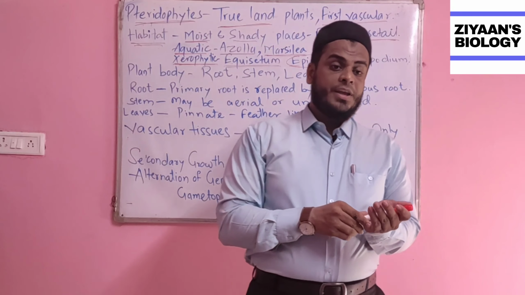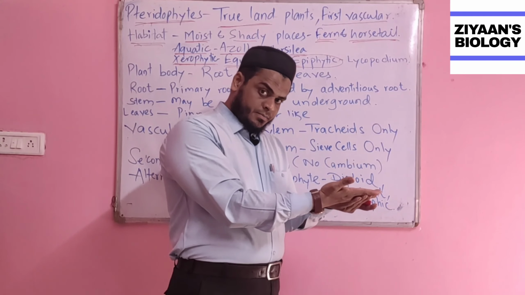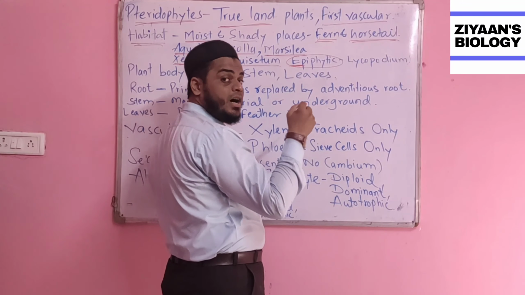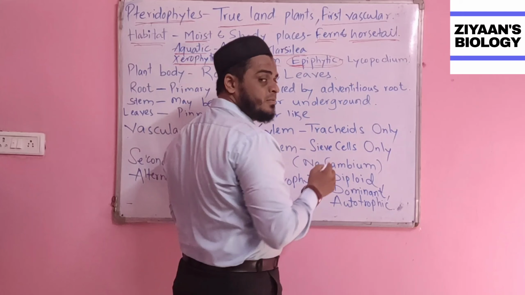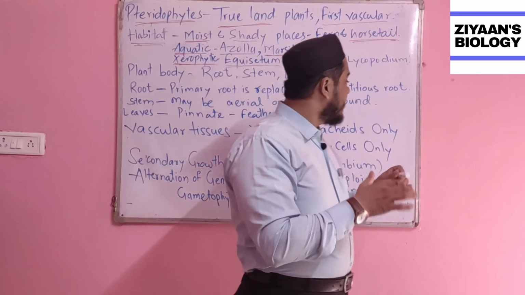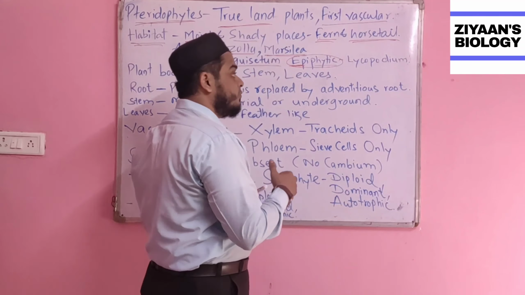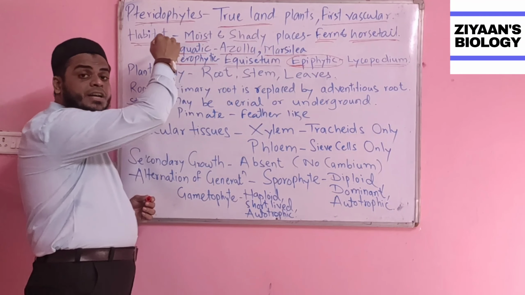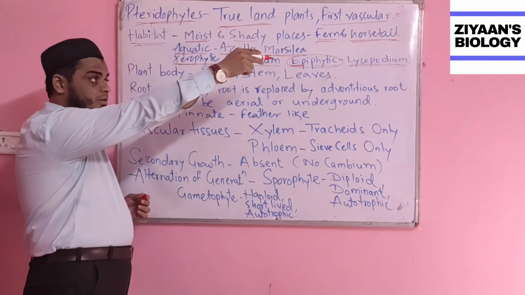Rather, they grow on another plant. Epi means above and phyta means plant, so epiphytes are special plants which grow on other plants, taking anchor on them. Please do remember that the epiphytic member of the division Pteridophyta is called Lycopodium.